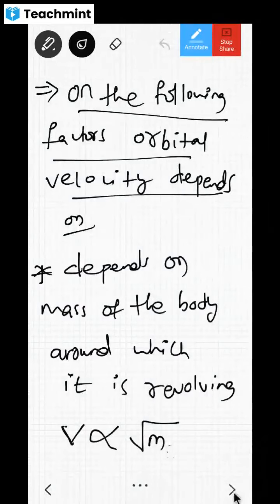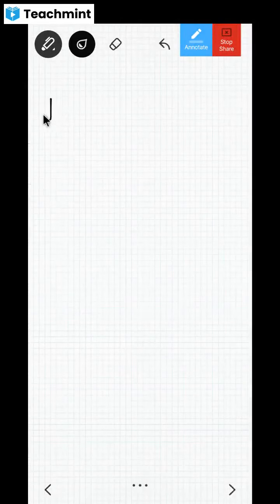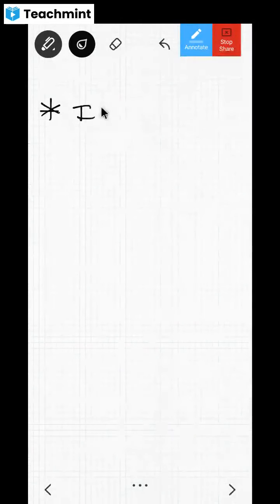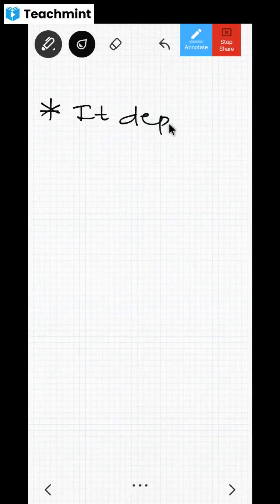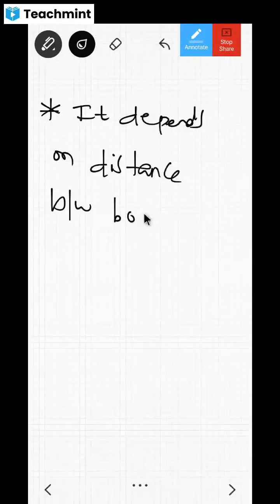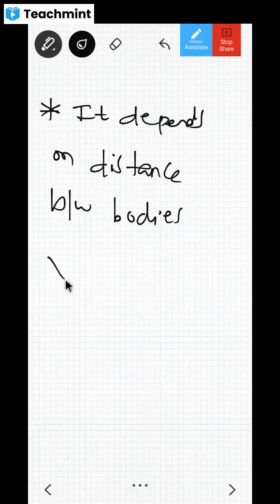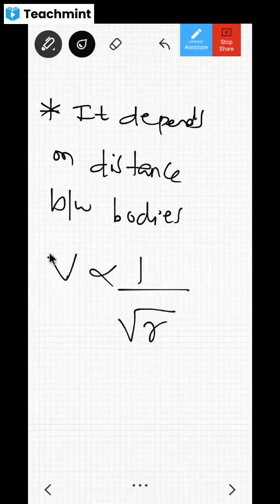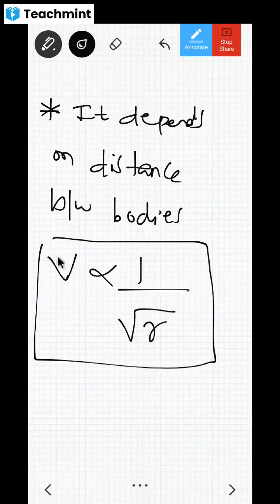Next, what is the second point? The second point is it depends on the distance between bodies. How is it dependent? You know that. It is inversely proportional to the square root of distance. So that's it. Over. Yes, dear children, did you understand whatever I have told just now?